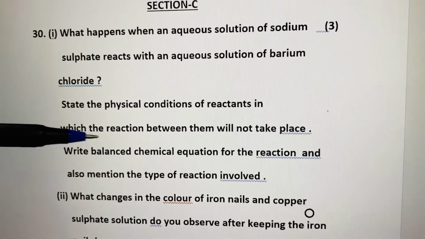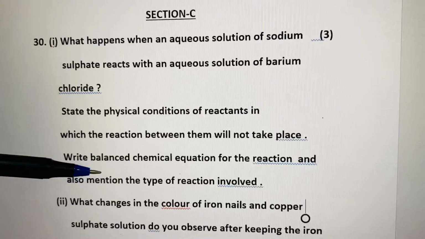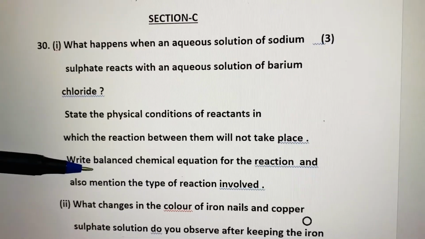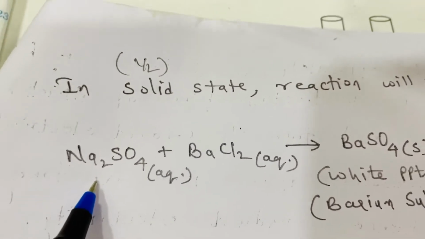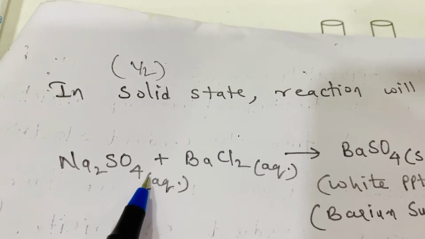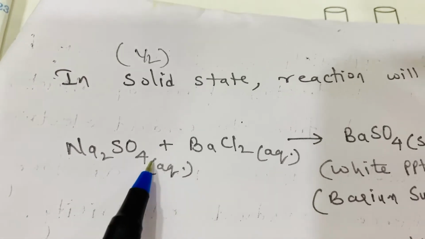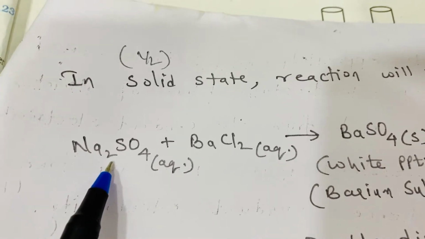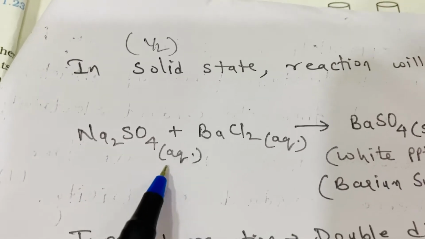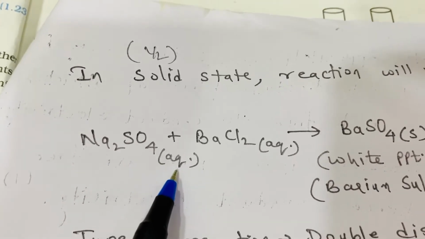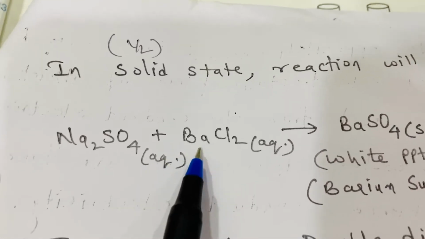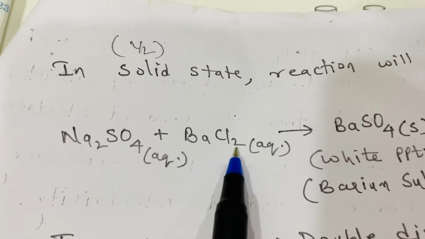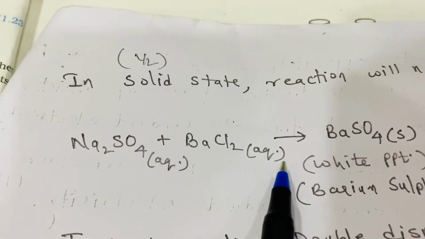Next is: write balanced chemical equation for the reaction and mention the type of reaction. I already told you this is a very important reaction. So you should know a balanced chemical reaction, which is Na2SO4, that is sodium sulfate. Many students have written NaSO4. So here half mark is cut because the correct formula is not written. Similarly, it is aqueous solution, so in bracket you should write aq, which is the indication symbol for aqueous, plus barium chloride. Exact formula should be written, barium chloride, BaCl2, which is also aqueous.